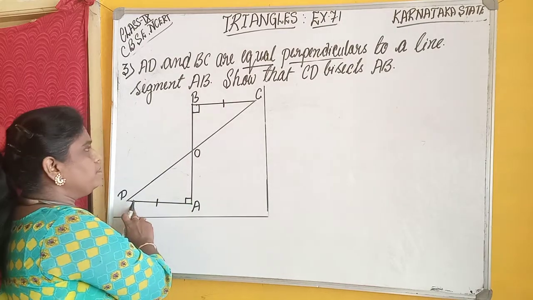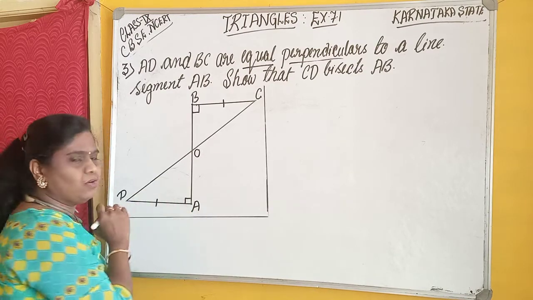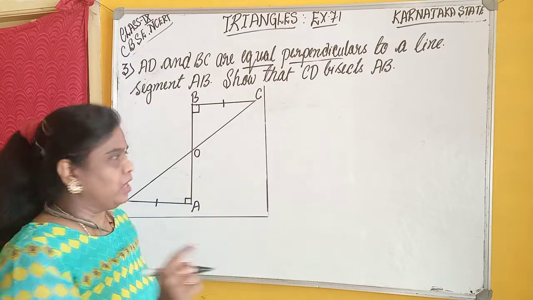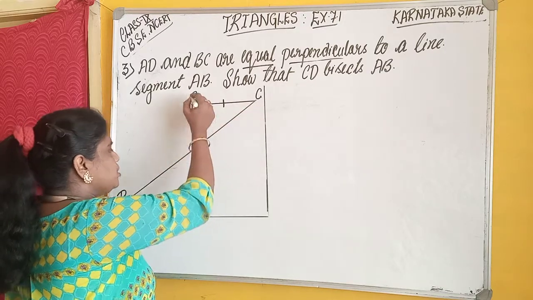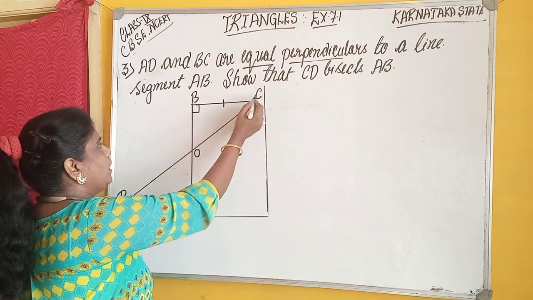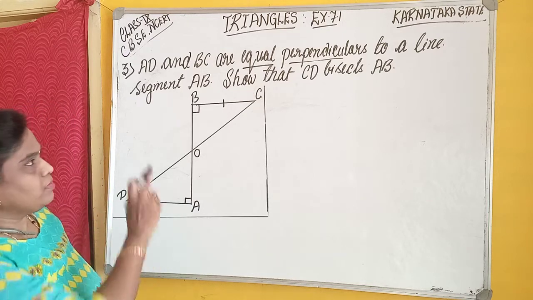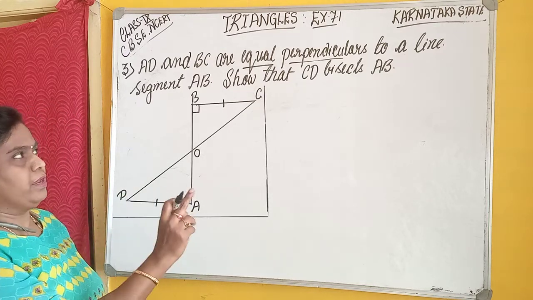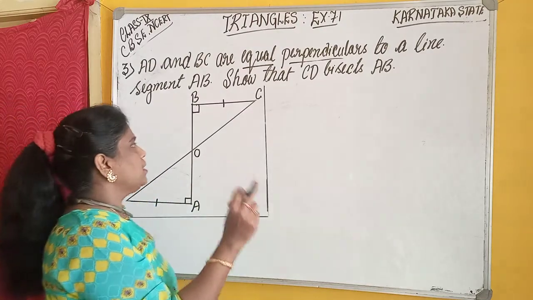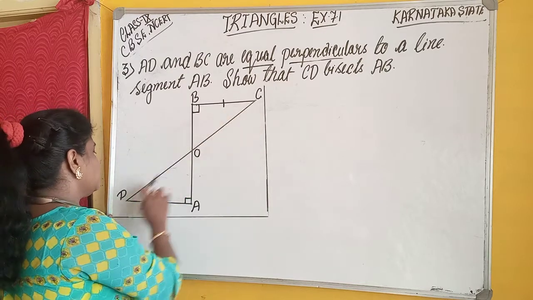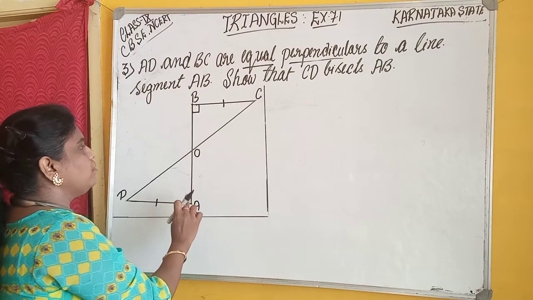AD is perpendicular to the line AB, therefore the angle here is equal to 90 degrees, okay? And BC is equal to AD and BC is perpendicular to AB. Therefore, angle CBO is equal to 90 degrees. That's what we got from the statement. Show that CD bisects AB.